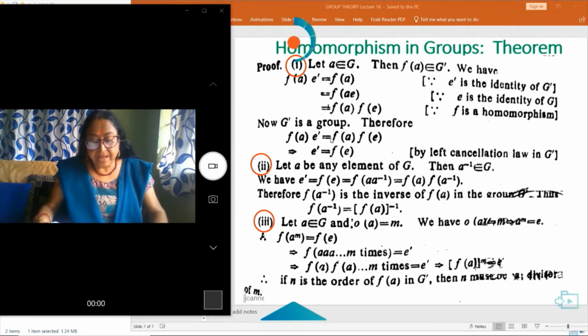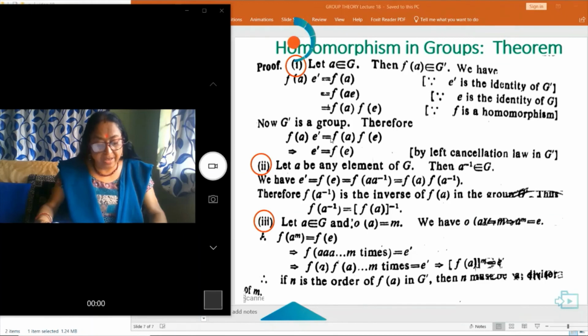Now, third, let a belong to G and the order of a is m. Then m is the least positive integer such that a to the power m is equal to e. So f(a to the power m) is equal to f(e). So f(a to the power m), that is a, m times, is equal to f(e), which can be written as e dash.